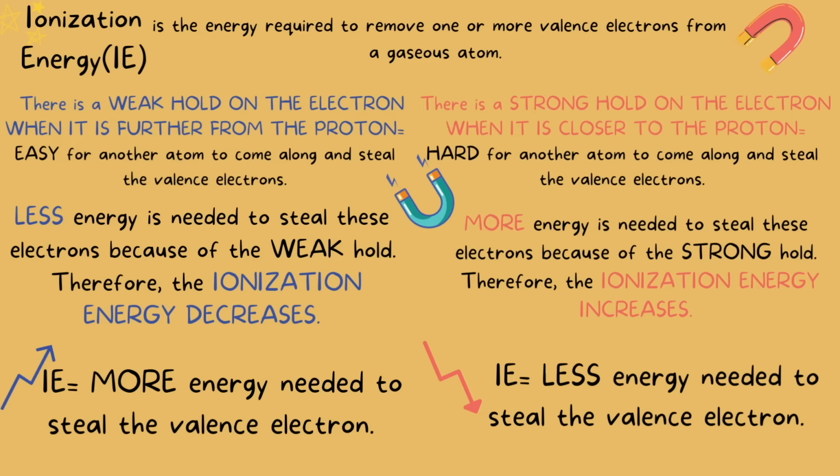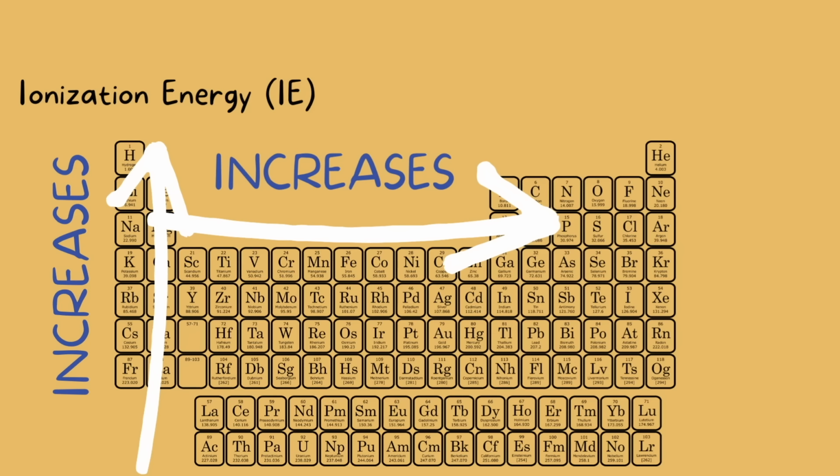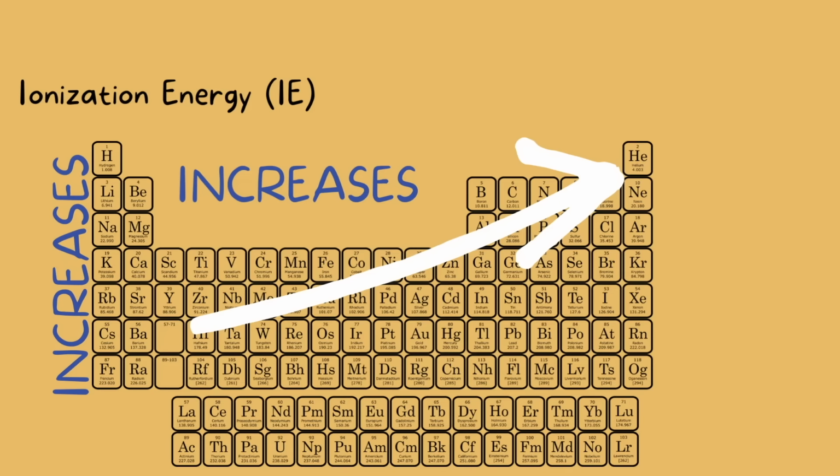The trend on a periodic table goes like this. As you go up the periodic table, the ionization energy, or IE for short, increases. And as you go left to right, the IE also increases. So generally, it increases going in this direction.